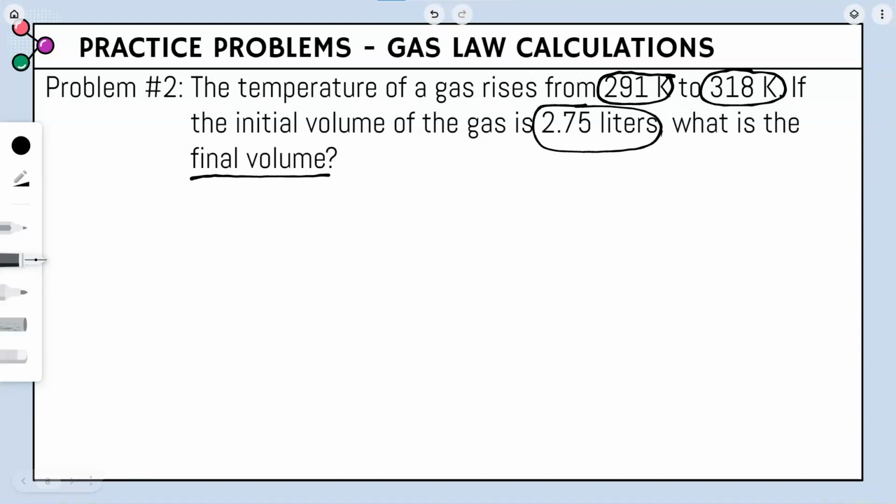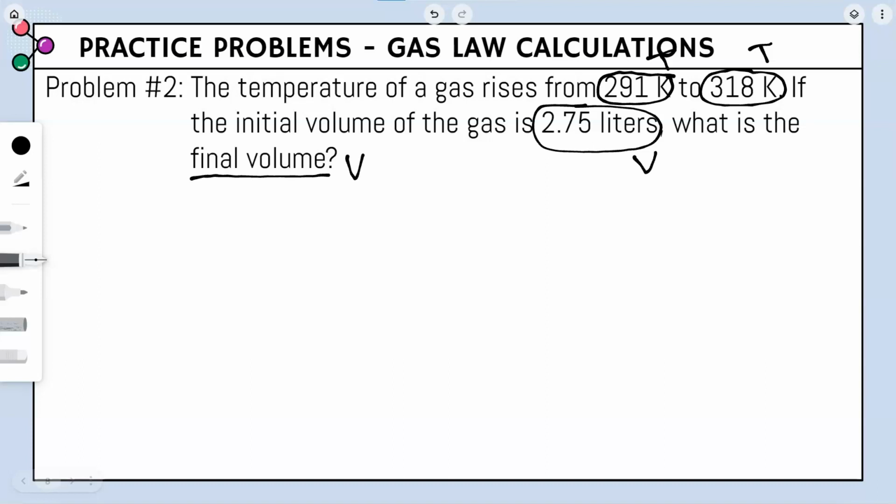So now that we have our 3 circles and our underline, let's figure out what variable. Is it going to be P, which is pressure, V, which is volume, or T because it's temperature? Now, our 291 K, we know K is a unit for temperature, so this is going to be variable T. 318 K, that's a unit for temperature, so T. 2.75 liters, that is the unit for volume, so V. And we're asking to solve for the final volume, so it's another variable V.